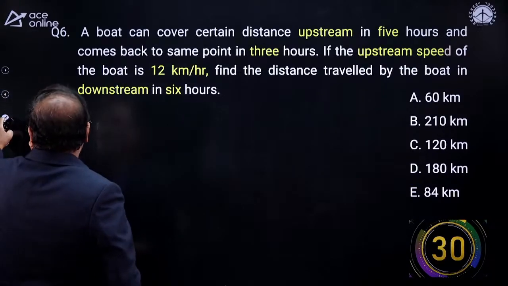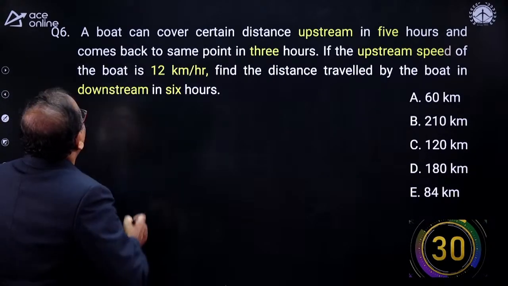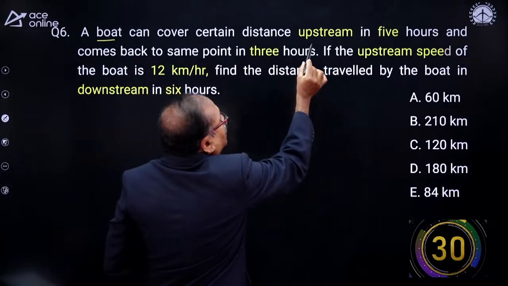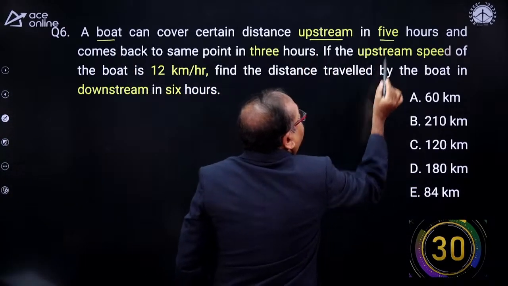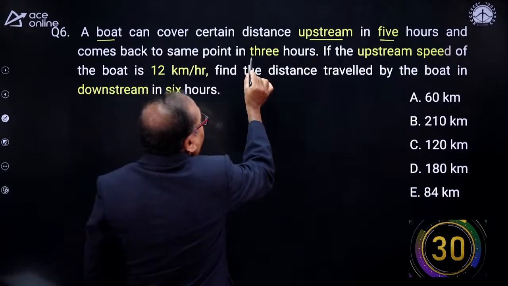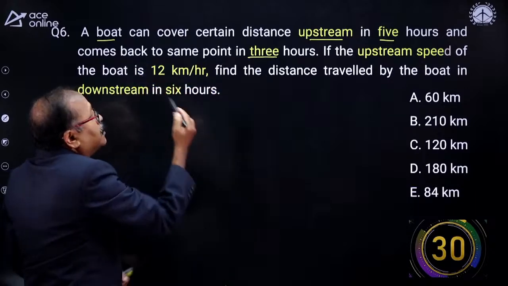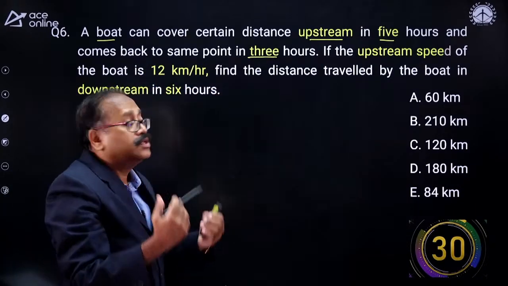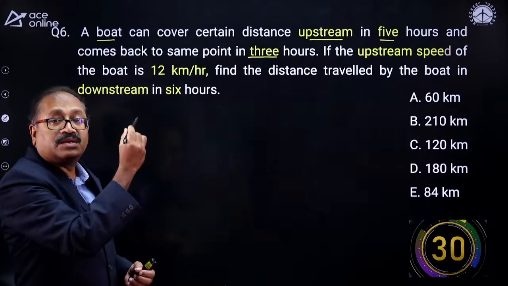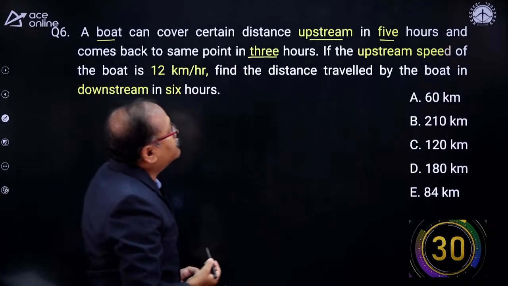Okay. Now here is the next question. Let us look at the question first. A boat can cover a certain distance upstream in 5 hours and comes back to the same point, downstream, covering the same distance in 3 hours.